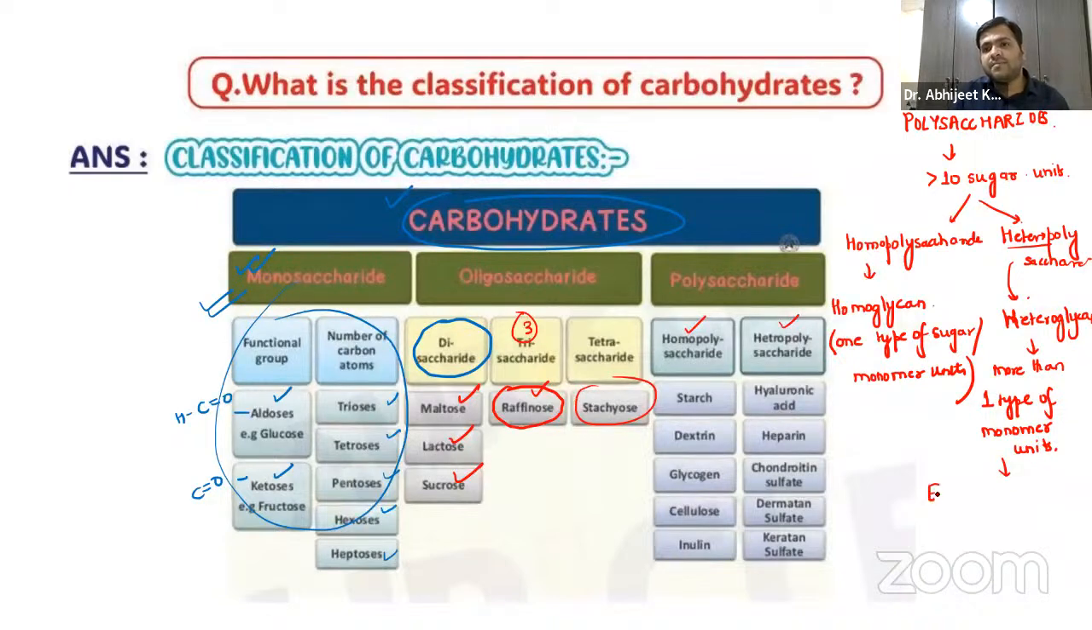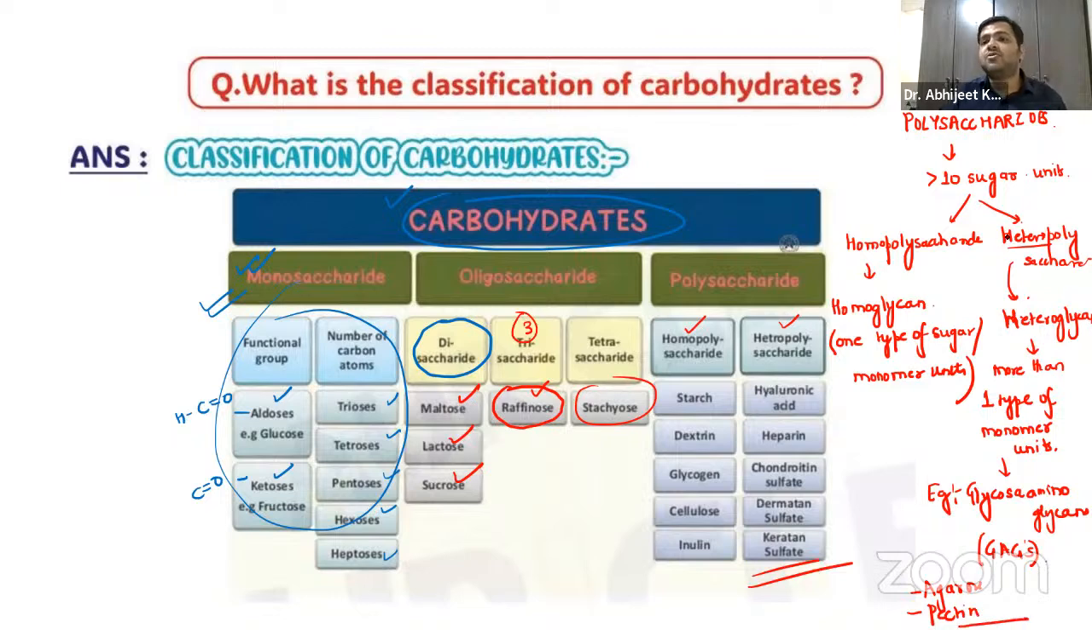So remember, the examples are glycosaminoglycans. I will be discussing them in detail today, guys. The GAGs, right? Apart from that, we also have agarose, which is not mentioned over here. You can mention it in your notes. Agarose and pectin also are heteropolysaccharides.